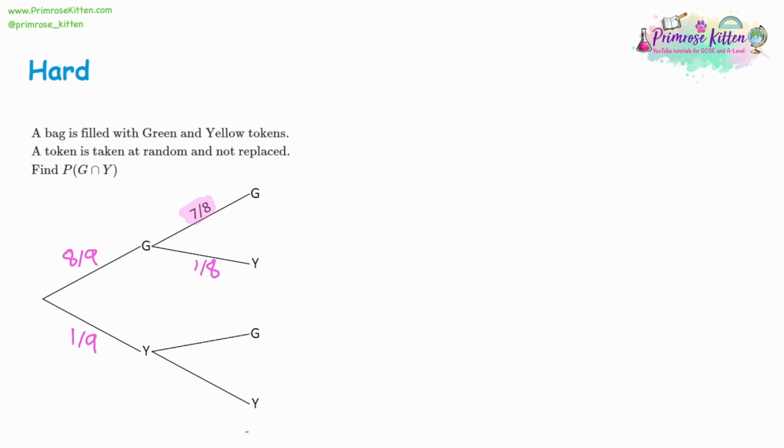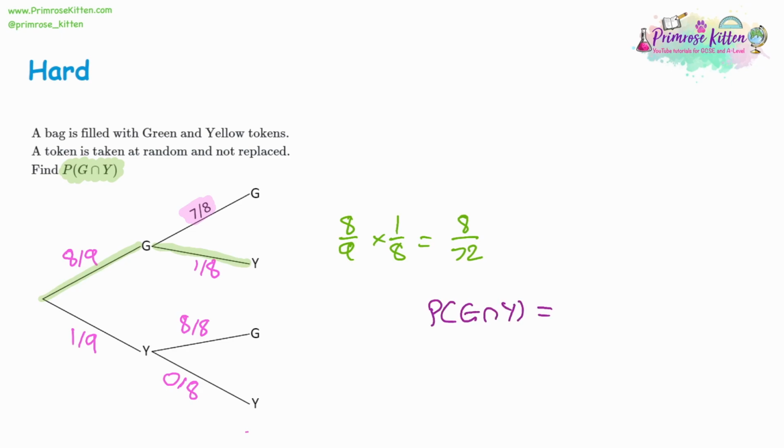We're choosing yellow, so yellow goes down by 1, and the total goes down by 1. Then again, both parts of the tree need to make 8 out of 8. Now that's dealt with, we have a look at the question. What's the probability of green then yellow? Green first, yellow second. So it's going to be 8/9 multiplied by 1/8. 8 times 1 is 8. 9 times 8 is 72. So the probability of green first and yellow second, the order mattering, will be 8 out of 72.